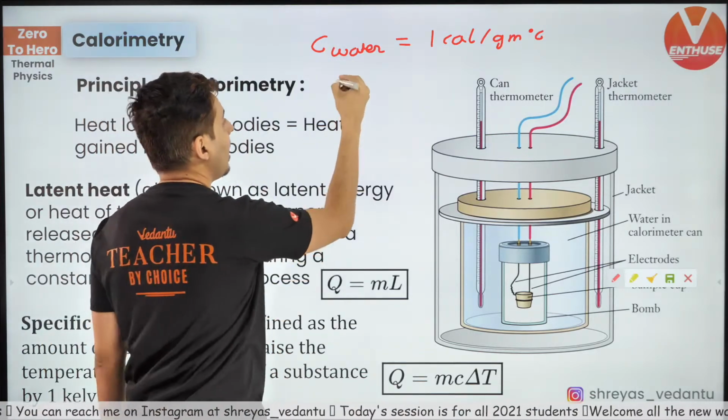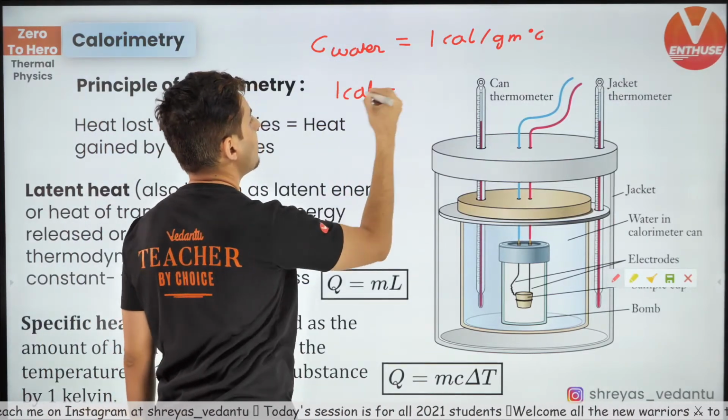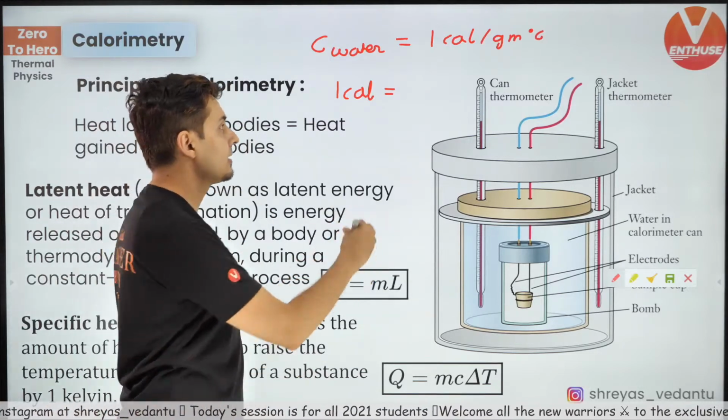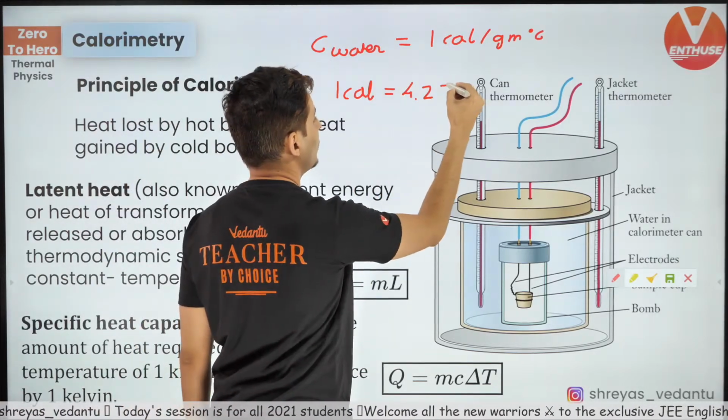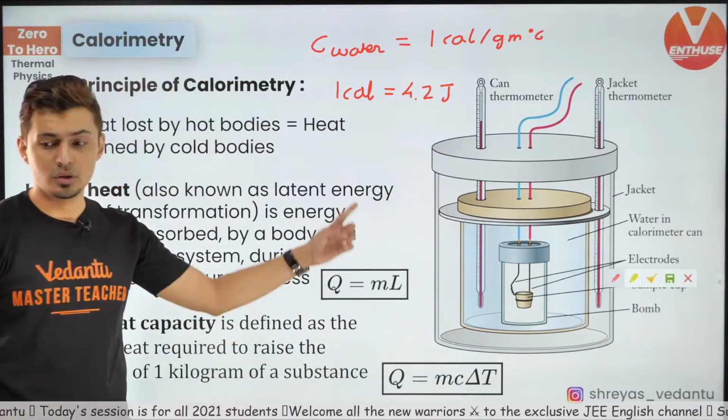And how much is 1 calorie, guys? Try and recollect. It is, yes, 4.2 joules. This is the conversion factor, you should know that.